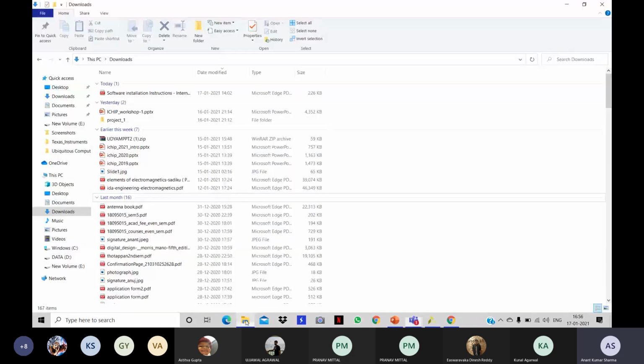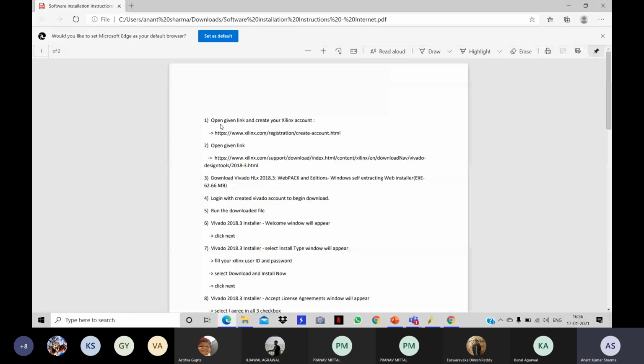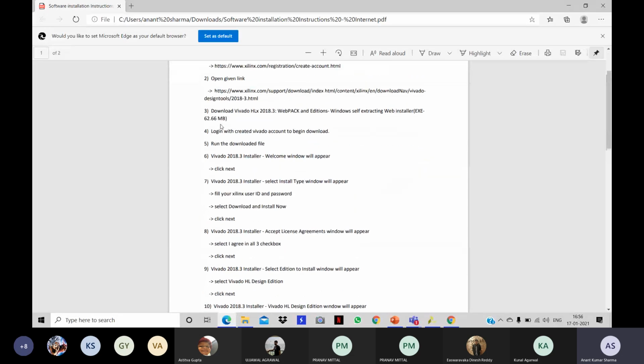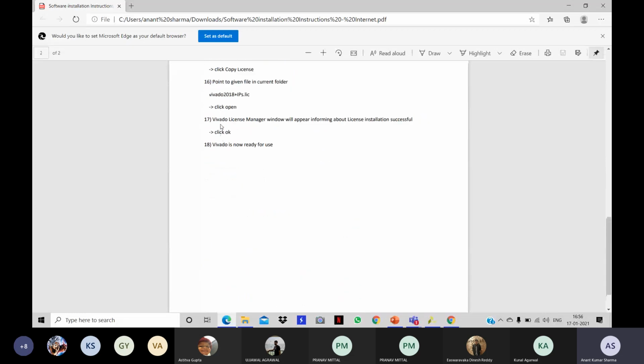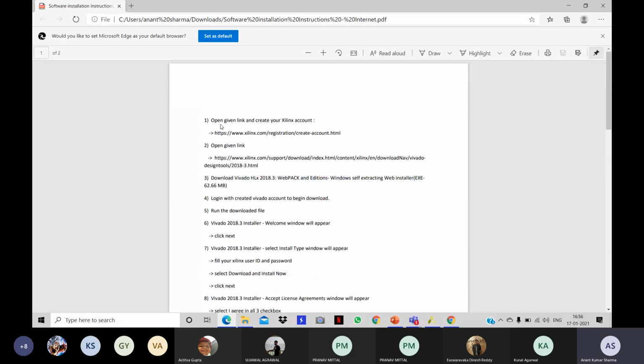We will be using Vivado software, and I will share this PDF. It has all the instructions regarding the download of this software. You just have to follow it. I will be sharing this after the workshop. Just one thing: in the second step, the link will not be working because the address would have changed. So I will show you where to download it from.